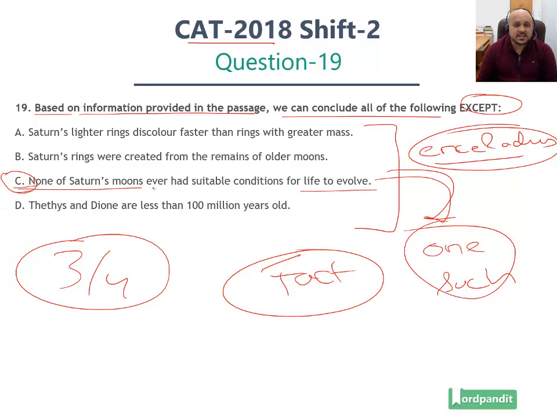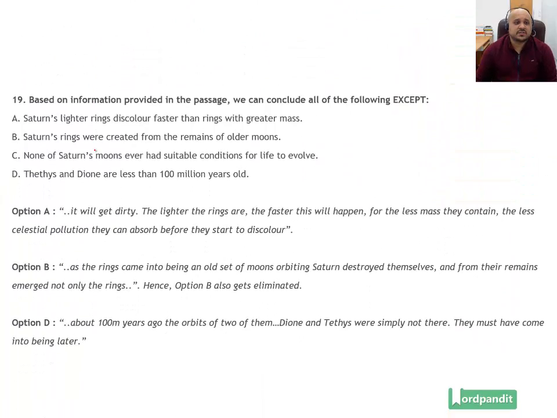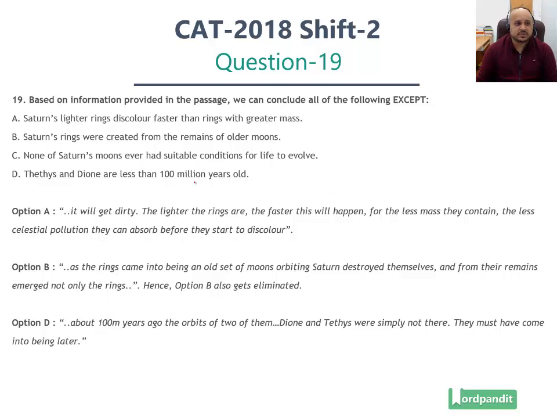So option number C is the easy to identify odd one out. It's factually incorrect. Hence, it is the correct answer here. Remember, we need to find the incorrect statement. 3 statements are valid. And let's refer to the context of statements A, B, and D and confirm those as well. Statement number A states Saturn's lighter rings discolor faster than rings with greater mass.